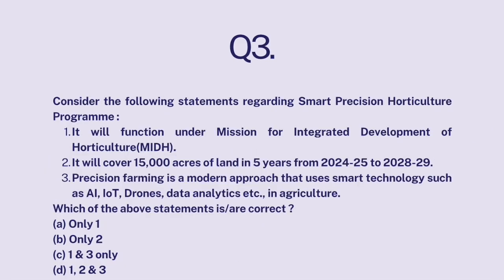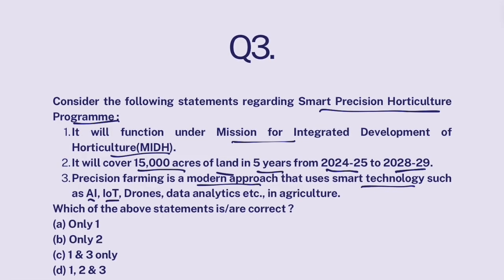Okay. Question number 3. Consider the following statements regarding Smart Precision Horticultural Program. It will function under Mission for Integrated Development of Horticulture. It will cover 15,000 acres of land in 5 years from 24-25 to 28-29. Precision farming is a modern approach that uses smart technology such as AI, Internet of Things, drones, data analytics in agriculture. Which of the above statements are correct?